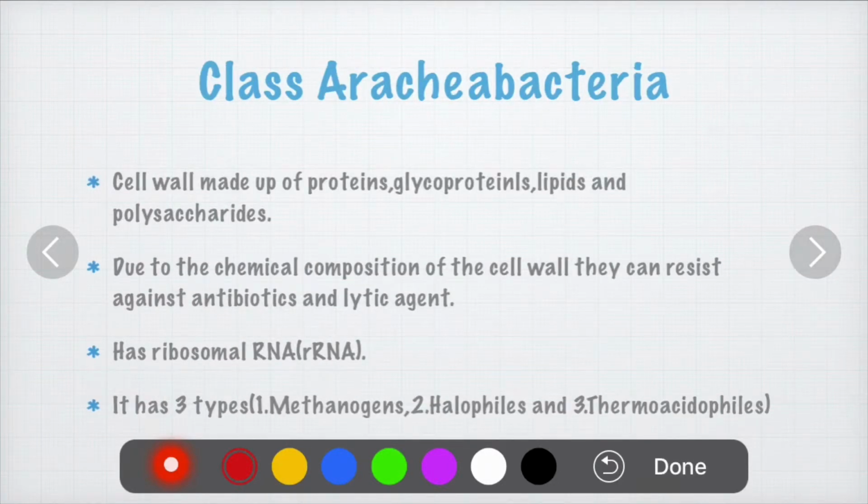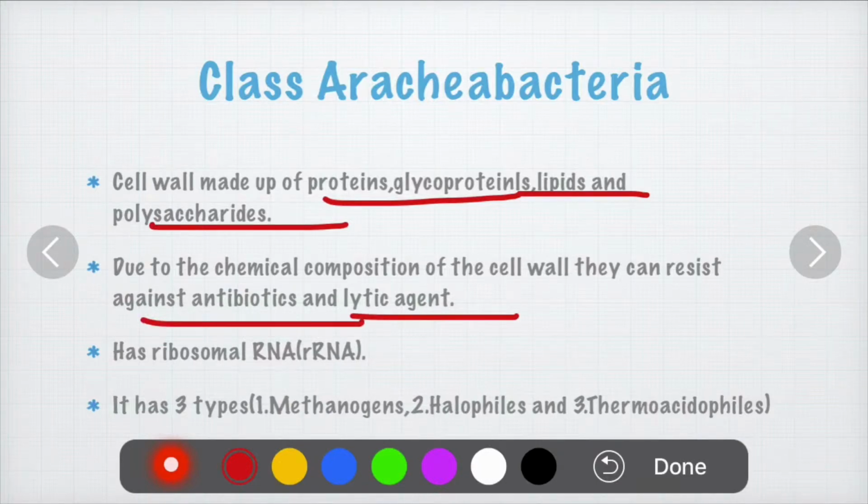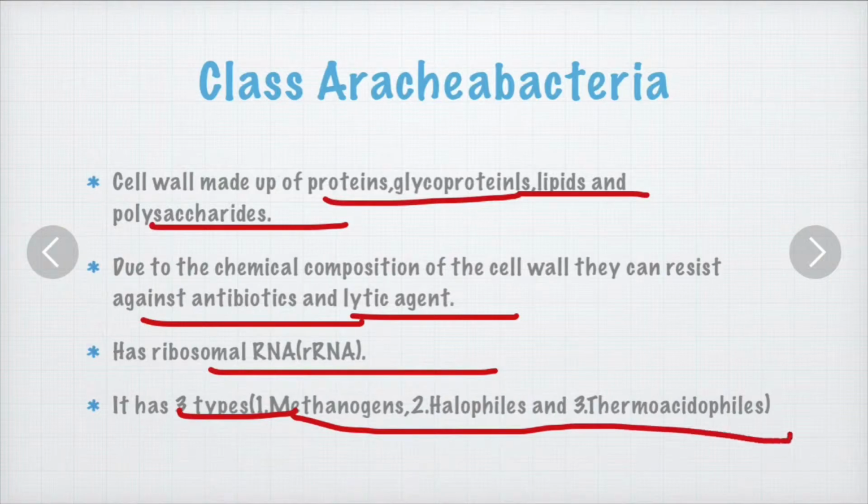So let's see class Archaebacteria. The cell wall is made up of protein, glycoprotein, lipids, and polysaccharides. Because of this cell wall composition, the organisms are able to survive against antibiotics and lytic agents. So they are resistant against antibiotics and lytic agents because of this cell wall composition of the Archaebacteria. They have ribosomal RNA. Archaebacteria are classified into three types: methanogens, halophiles, and thermoacidophiles.